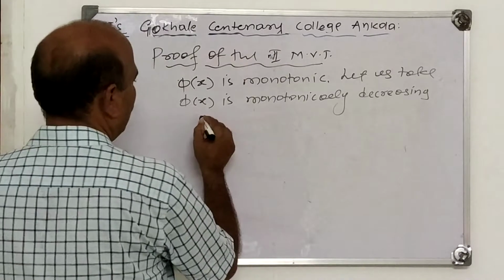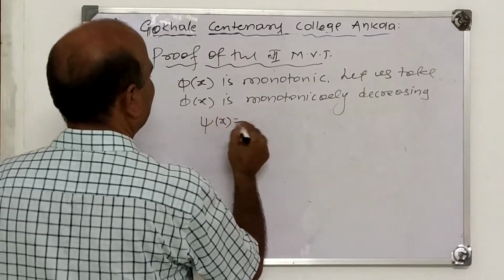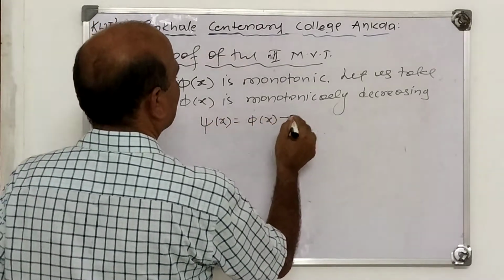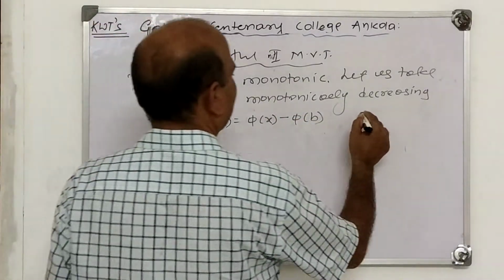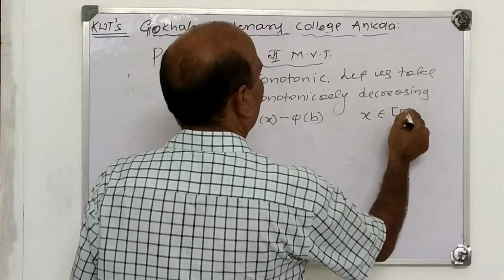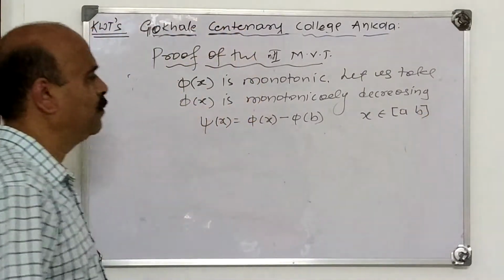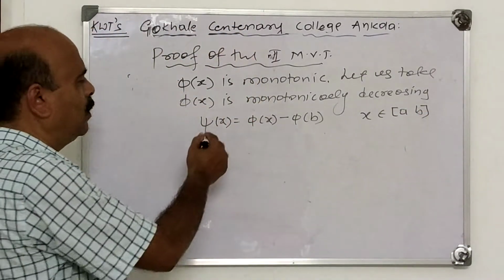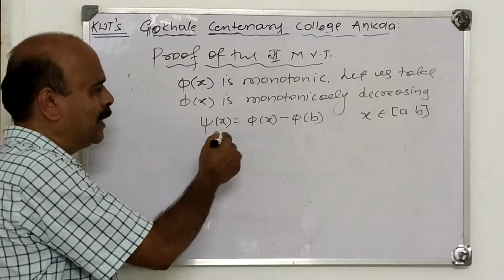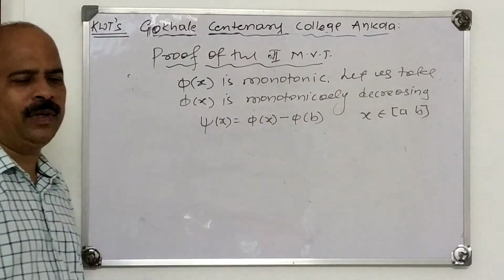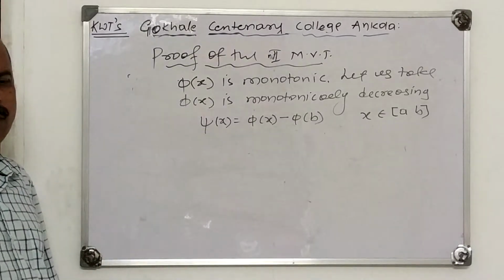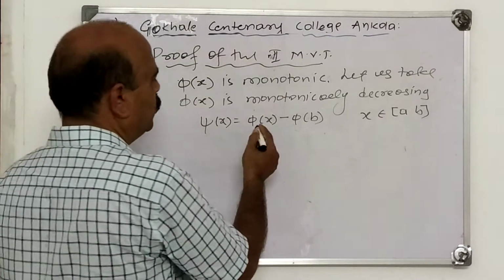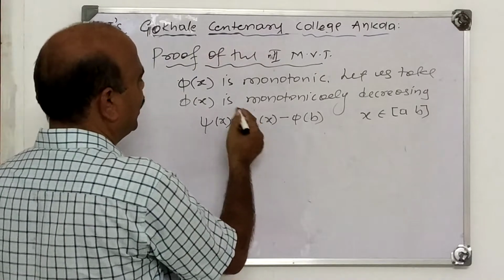Then let psi(x) equal phi(x) minus phi(b), where x belongs to [a, b]. We consider psi(x) as phi(x) minus phi(b) to apply Bonnet's theorem. Now the question is, what is phi(x) here?